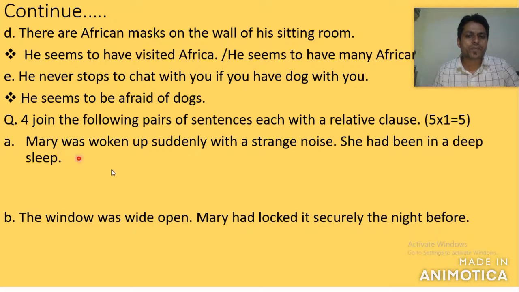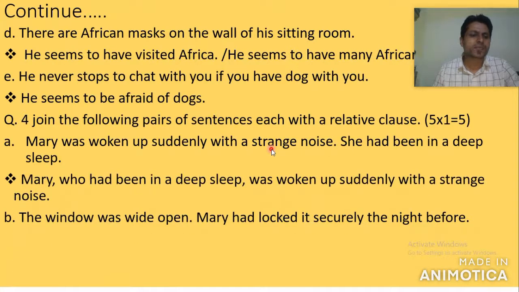Mary, who had been in a deep sleep, was woken up suddenly with a strange noise. This is how you can write a sentence using a relative clause.